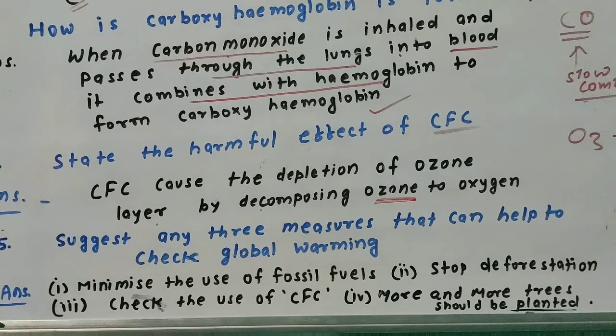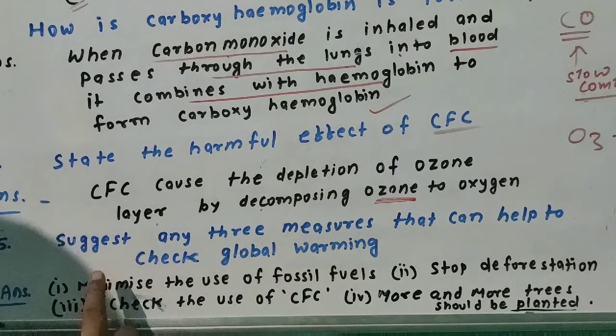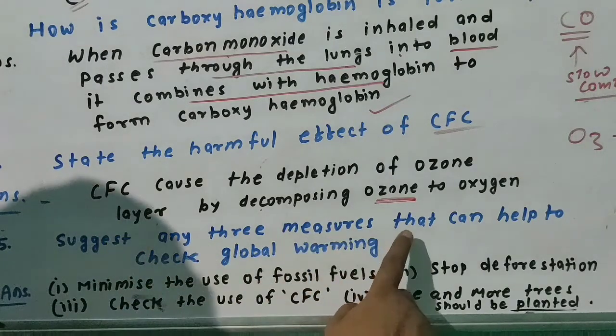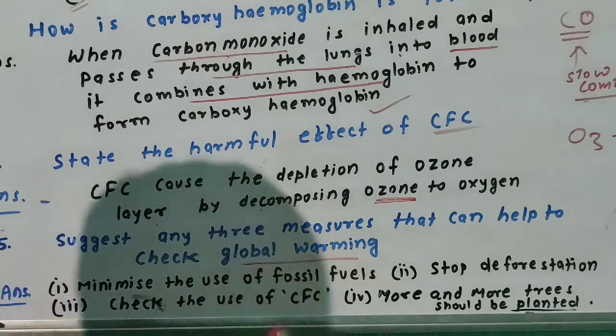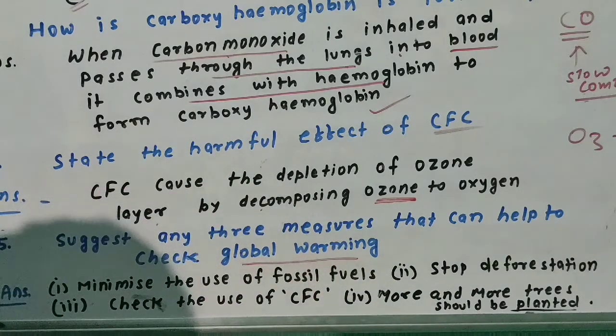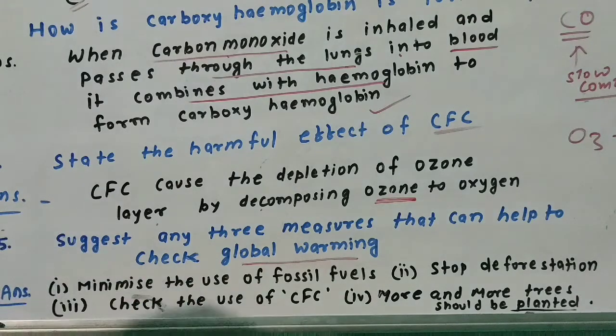Global warming. Next: suggest any three measures that can help to check global warming. Day by day the average temperature of Earth's surface is increasing due to greenhouse gases. This is called global warming. How can we check it?